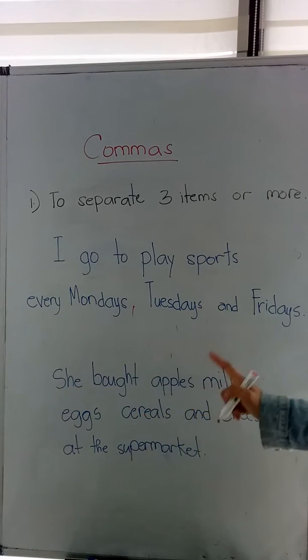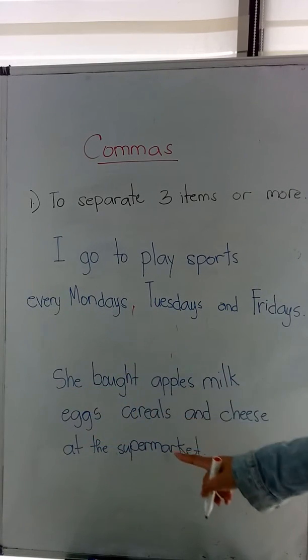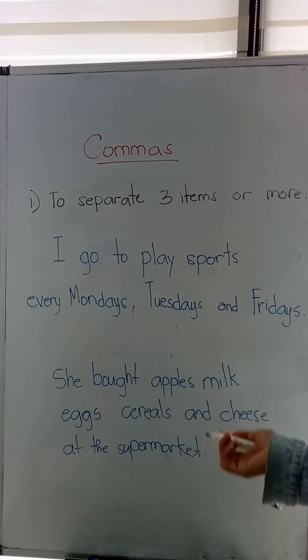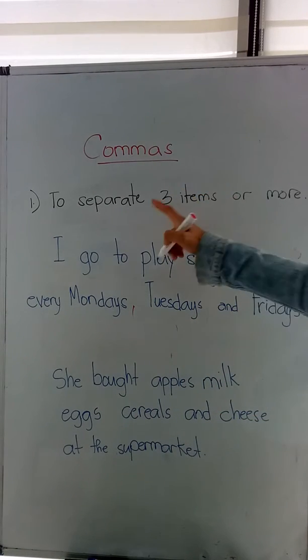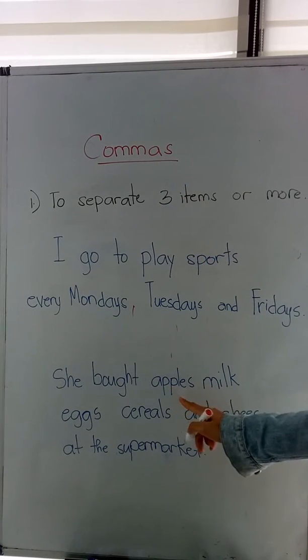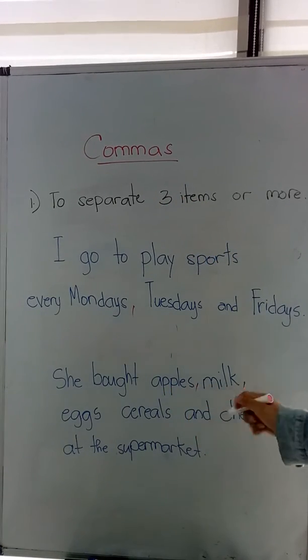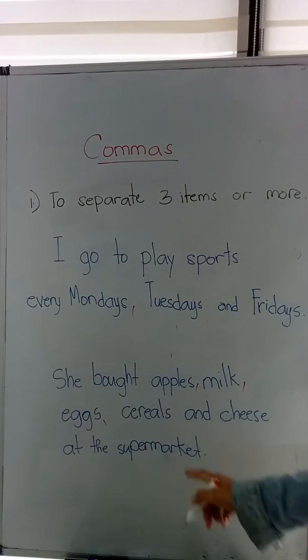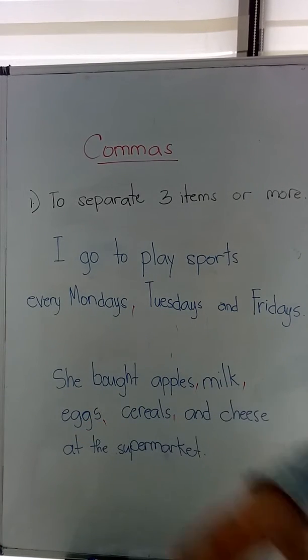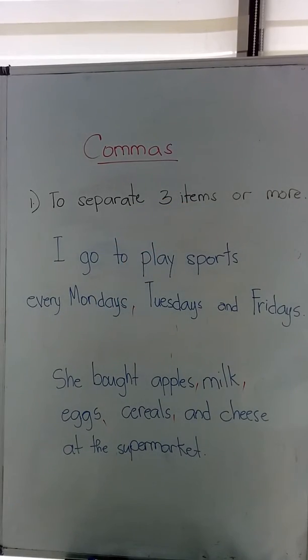Okay, another example down here. She bought apples, milk, eggs, cereals, and cheese at the supermarket. So you have to remember to use your comma because we have three items and more actually. So you have to put the commas after apples, milk, eggs, and again for cereals you can also put comma there or you can leave it out, but you have to put commas on the other ones. Okay, so you have to remember that. Three items or more, use comma.